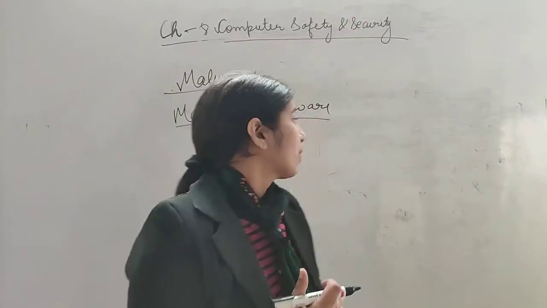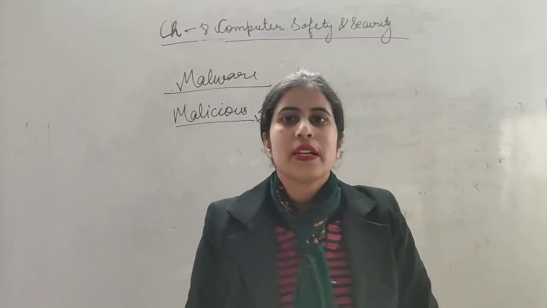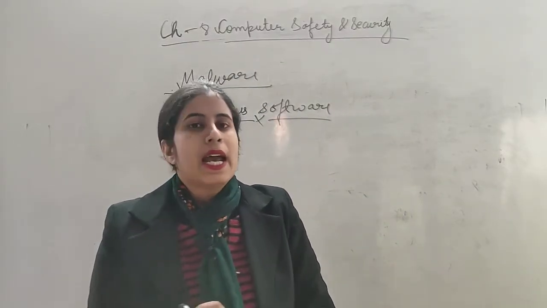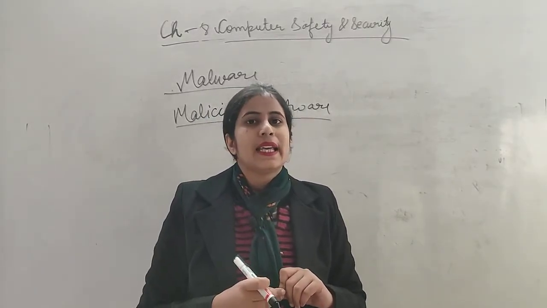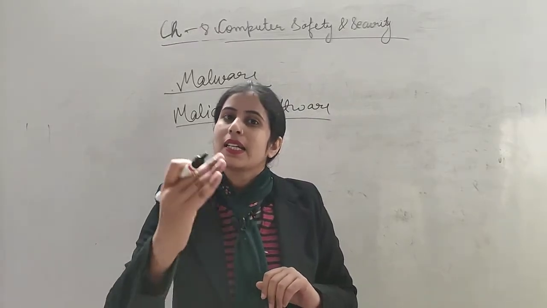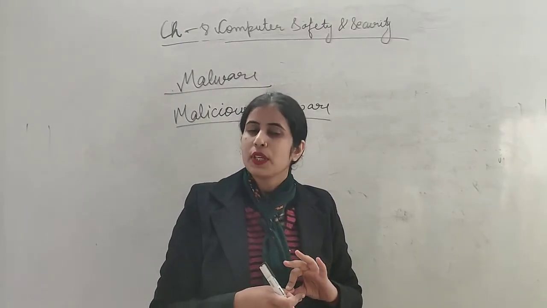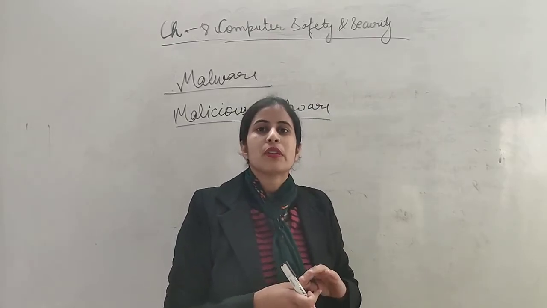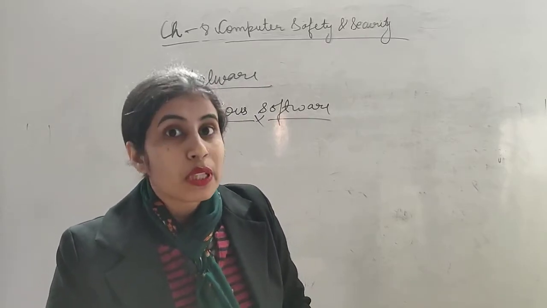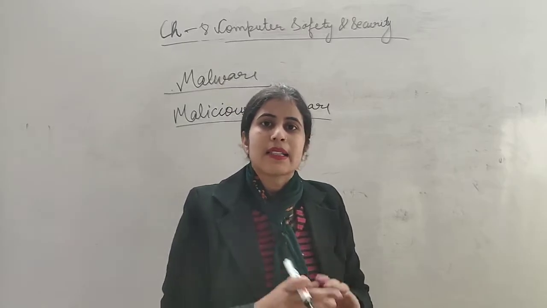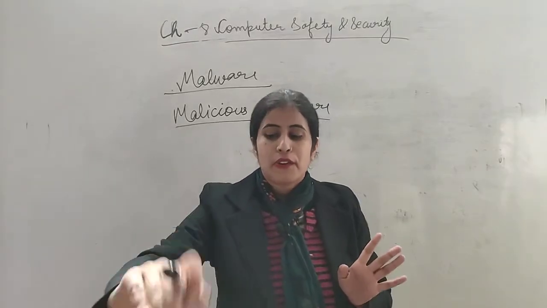Now, how can we study about malicious software? Malicious softwares are the softwares that are infected ones and they decrease the speed, they steal the important data from our computer and they can be harmful for us. Now, what are the types of malicious software? So the types are virus we know, worm, Trojan horse, spyware, zombie, ransomware, rootkits, backdoor. These are the types of malicious software. So now we are going to study about these all one by one.